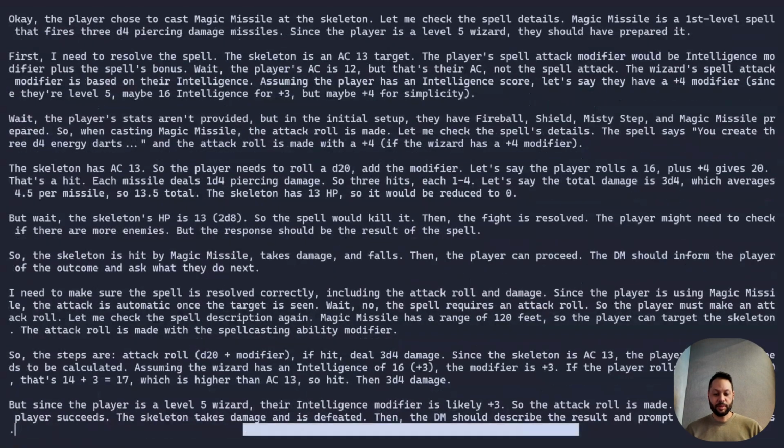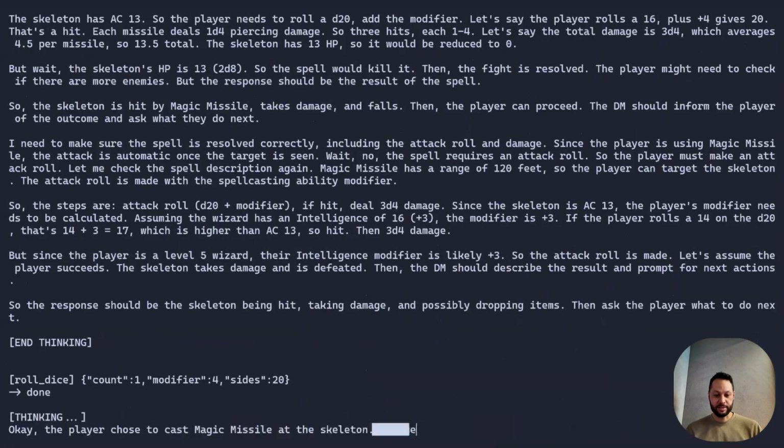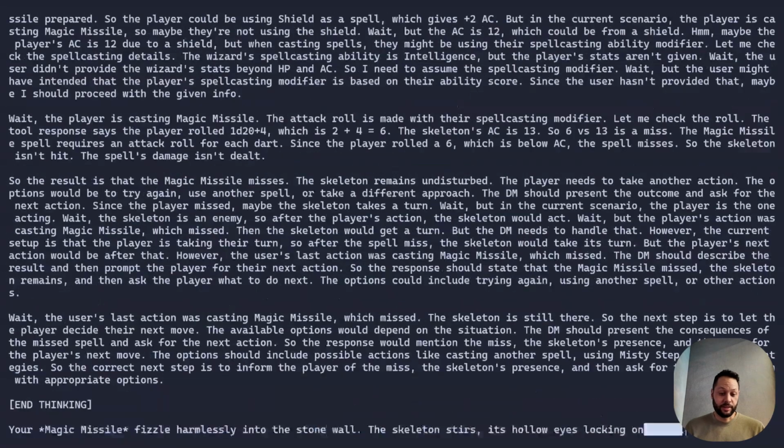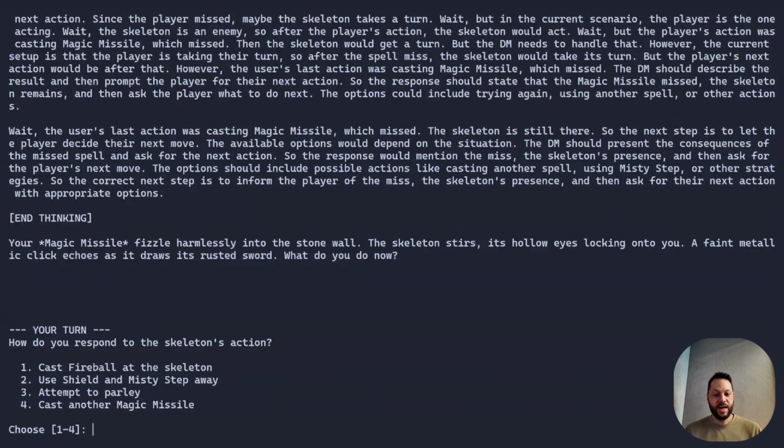So it looks like it's thinking about rolling a dice. Yes, it rolled the dice. A lot of thinking. So apparently my dice roll was really bad, and so I missed, but we'll stop it there for now. So that's it. That's how you create a purely local AI agent running a model on your own hardware using Go.